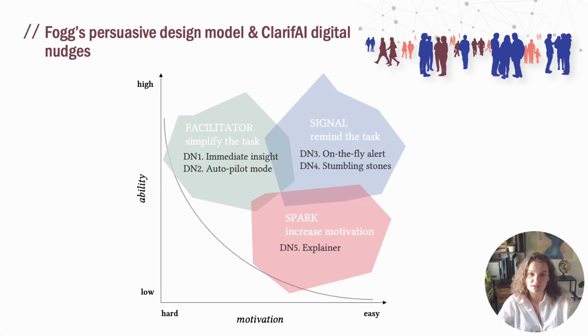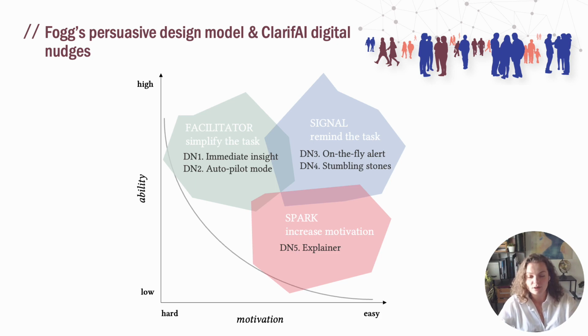With this, we propose 5 digital nudges that aim at nudging users into more critical thinking. These nudges are based on the Fox persuasive design model. So the first two, immediate insight and autopilot mode, aim at simplifying the task of detecting propaganda in the text. So an extension provides this immediate insight. We're not using an external web page. The extension should work directly on the web page where a user reads their pieces of news.